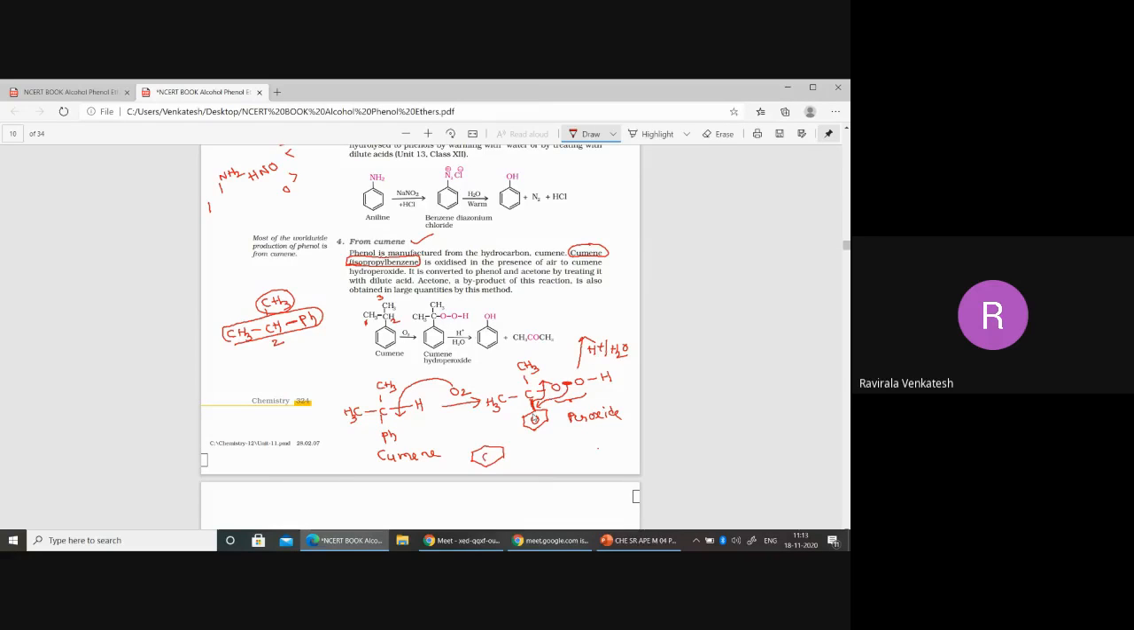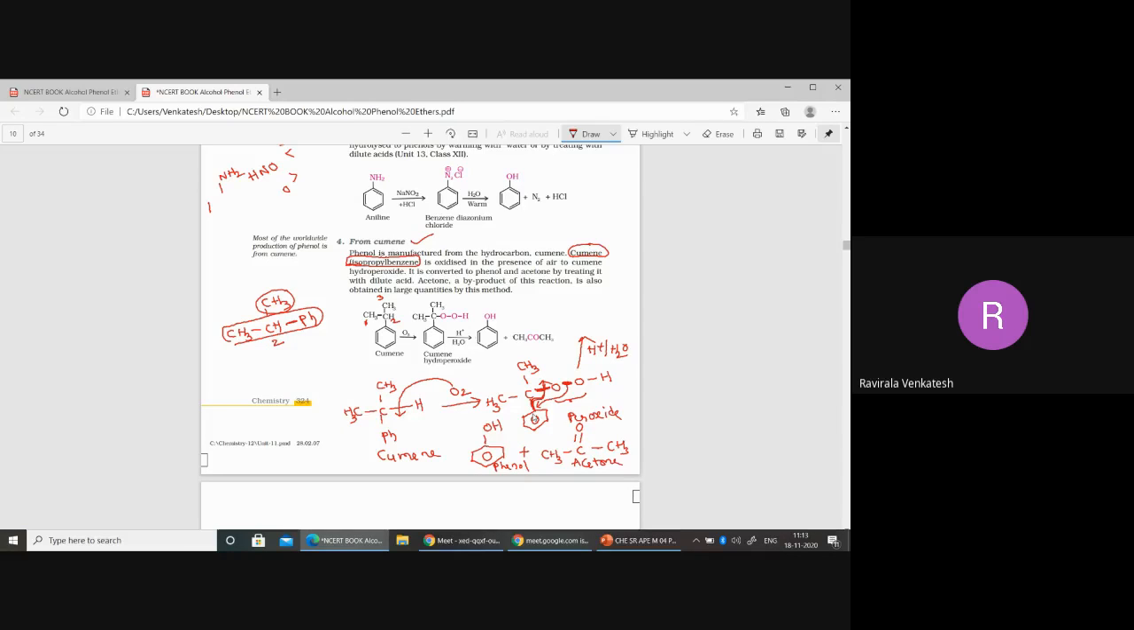Next, this part will convert into CH3, okay, CH3. Now consider this: already one bond is there here, and now this bond also shifts here, so it will convert into acetone. We are getting acetone, and you know what this is: phenol. So you have to practice this; this is a very, very important reaction, phenol from cumene.